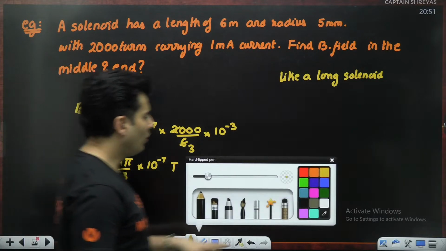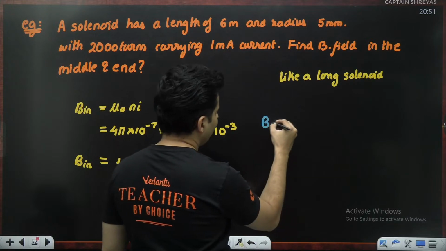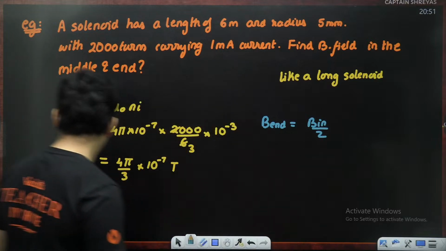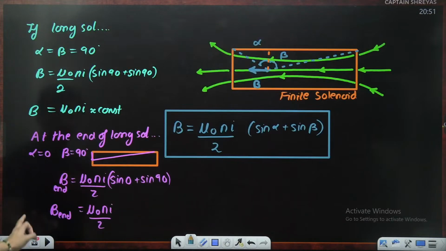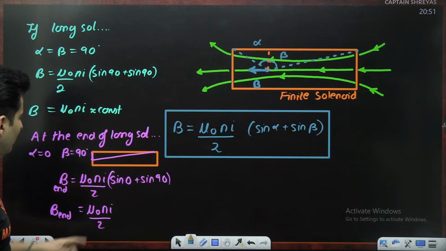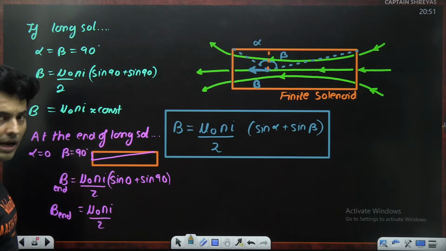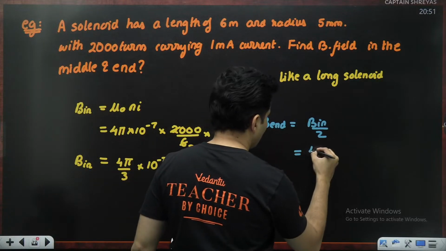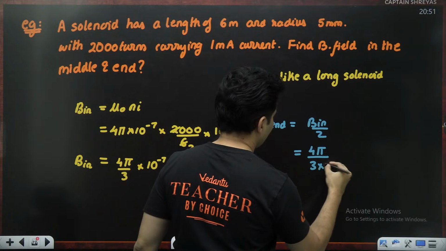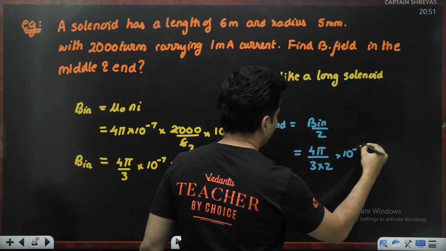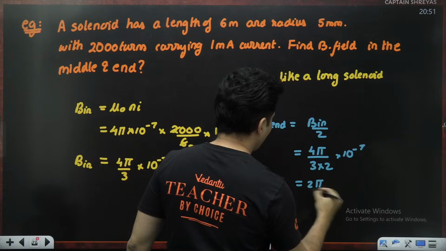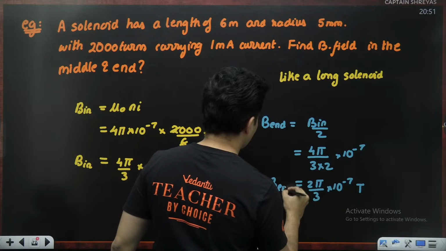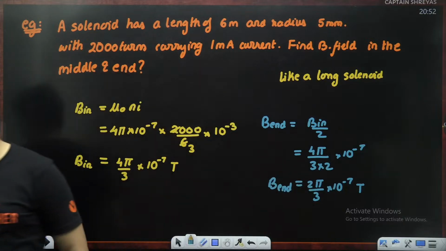Is that right? What about at the end? The magnetic field at the end is whatever is inside the whole thing divided by 2. You'll be like, sir, where did you get that from? Right from here, mu naught Ni by 2. So whatever is in the middle, exactly half of it is what I get. So that's why it should be this number, 4 pi by 3 divided by half, 10 to the power minus 7. So it will be 2 pi by 3 into 10 to the power minus 7 Tesla. That is at the end of the solenoid.